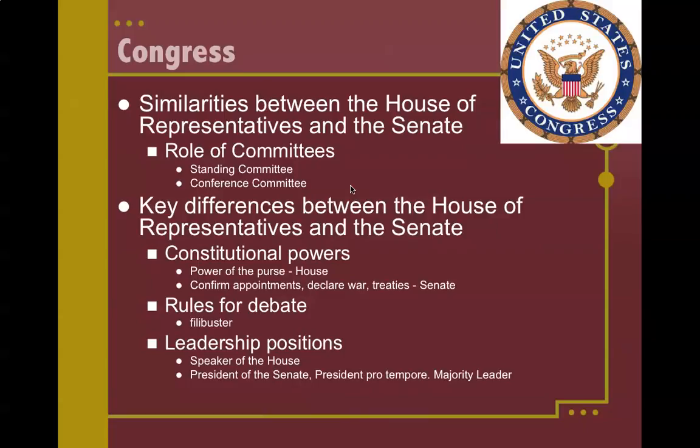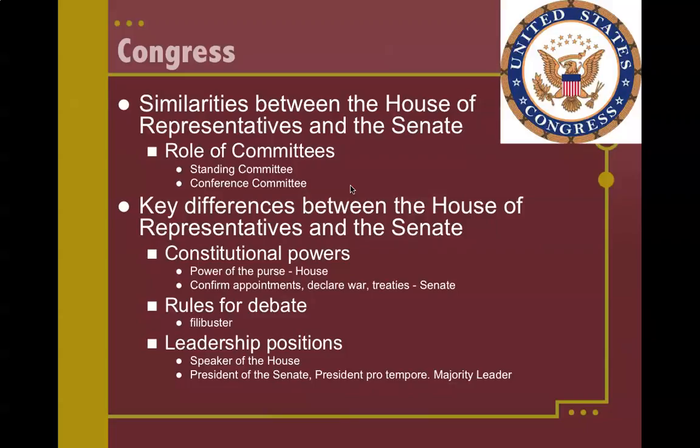But aside from that, some of the key differences are that their constitutional powers are different. Really, the most important power that the House has is the power of the purse. All money bills and all taxing bills have to start in the House of Representatives, whereas the Senate has a lot of powers that are unique in terms of checking the president, right? So all key appointments have to be confirmed by the Senate.